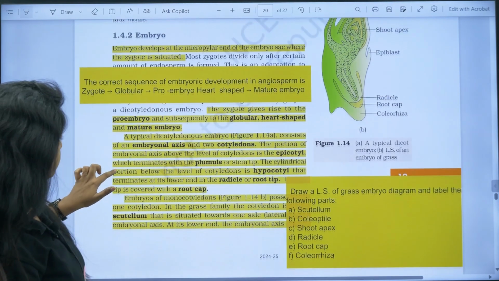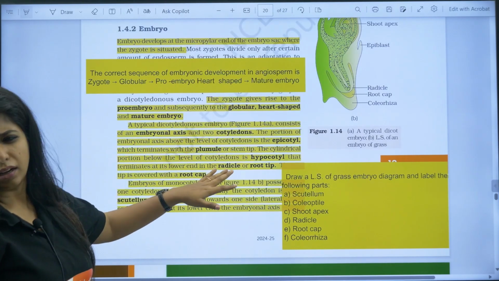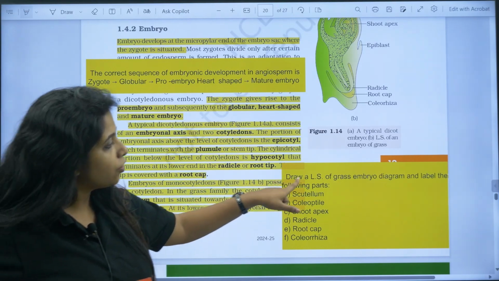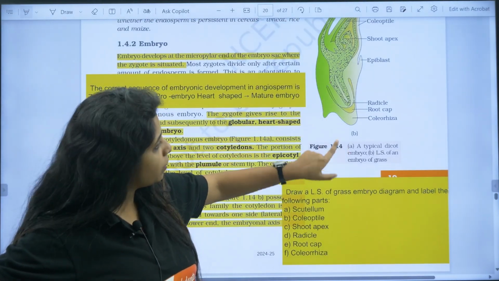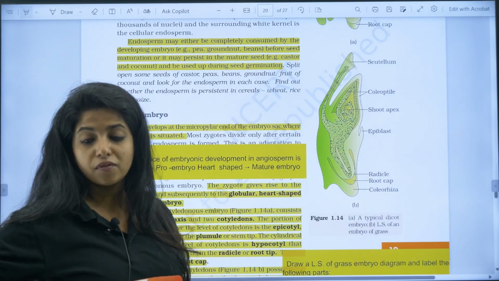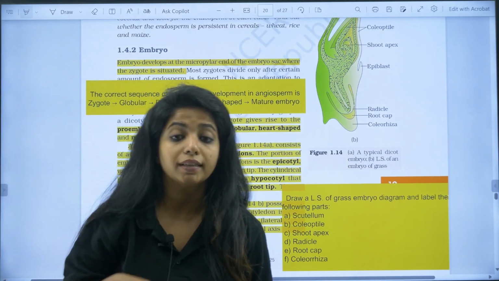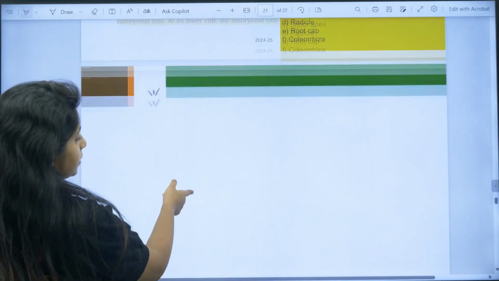Okay. Now what? This whole thing is important. Okay, you are talking about the dicot embryo completely, you are talking about the monocot embryo. Draw an LS of the grass embryo, which is this, and you have to mention all the parts, that is scutellum, coleoptile, shoot apex, this apex, that apex, everything. So if you are not understanding the concepts over here, you won't be able to draw it there. That is why I said watch the Pro Master series, it will be important for you.